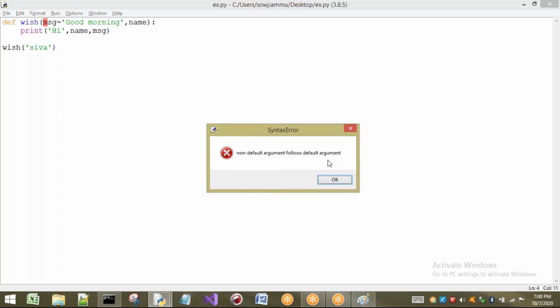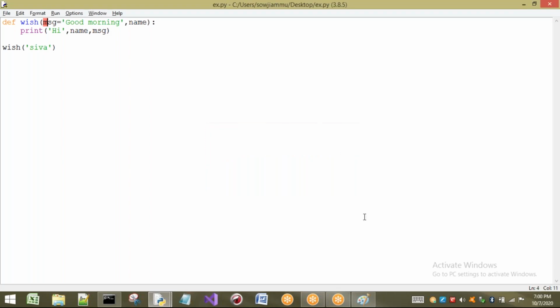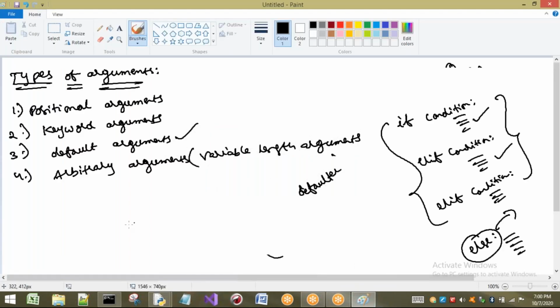In a previous concept we observed that after a keyword argument, a positional argument should not be there. Now the concept is that after default values, any non-default argument, or positional argument, should not be there.